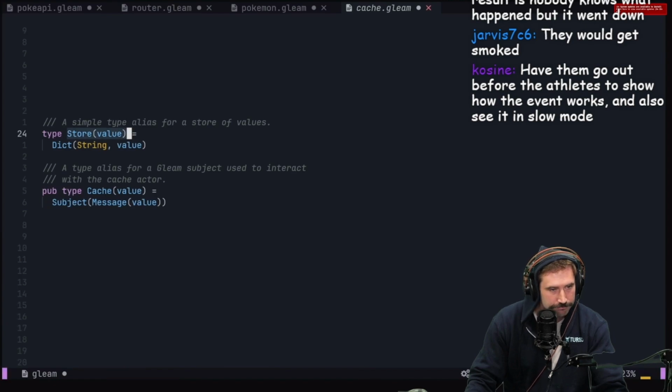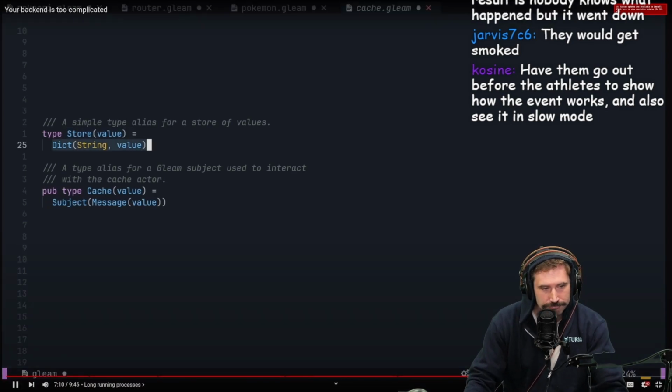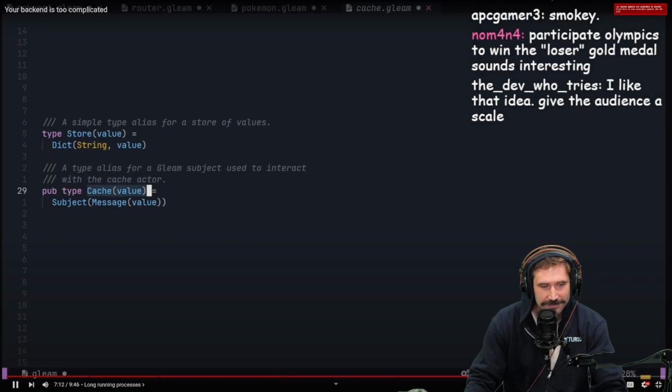A store, which is our underlying data storage for our cache, is just a dictionary with string keys. The cache type we'll be passing around in our app is